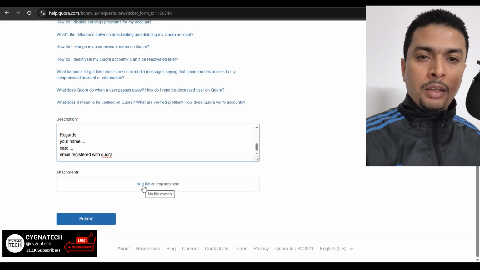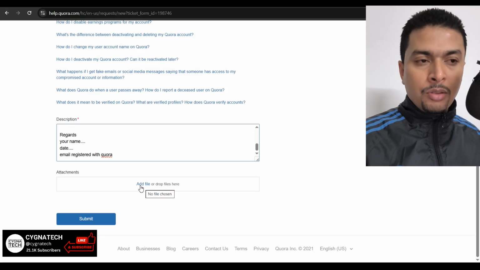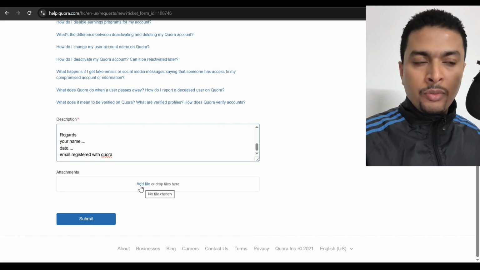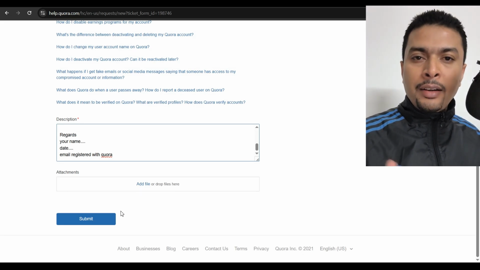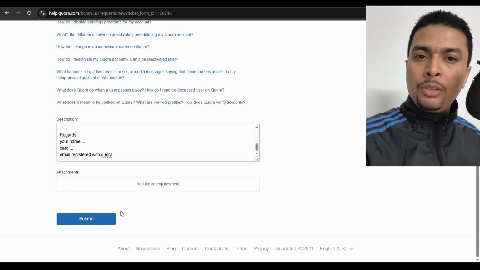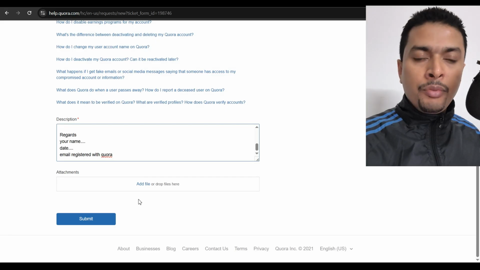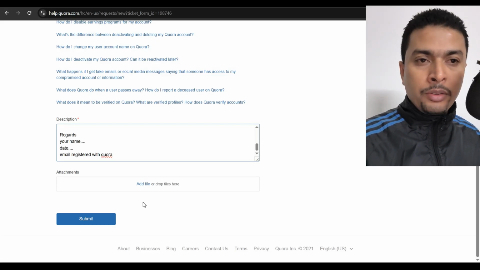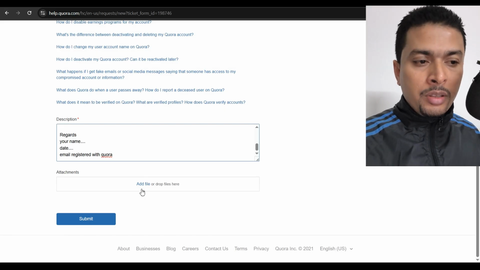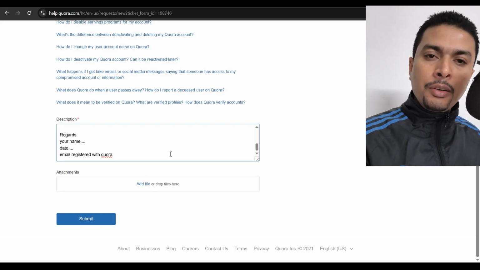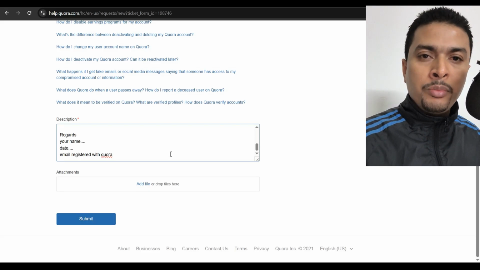If you want to put in any attachments that you have, you could do so. Like if you have any proof that your account was not violated, if you want to add any files which show that your account is clean, you haven't posted anything that is against their policy, you could add that out here and click on submit. Once you submit this, within 3 to 5 working days, you should get a response from these guys.